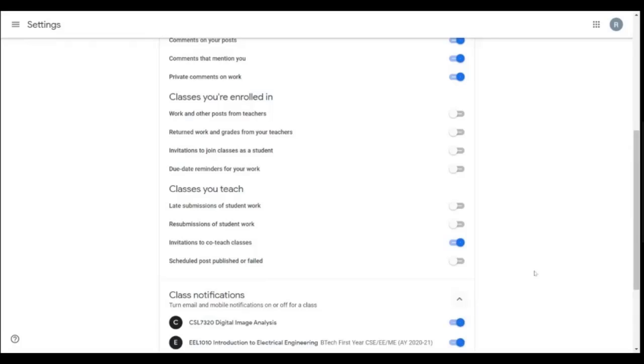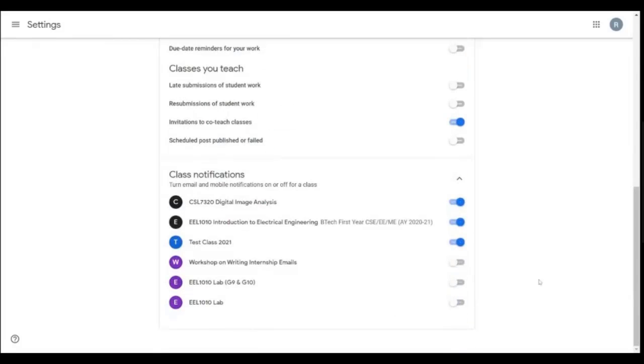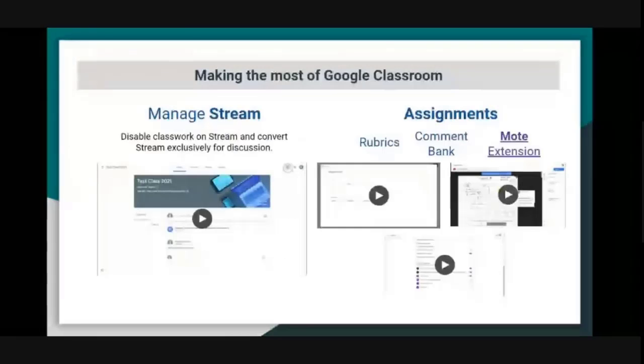You also have this option of selecting, if there are multiple classes, for which of these classes you want to receive notification and which you don't. You can disable that.